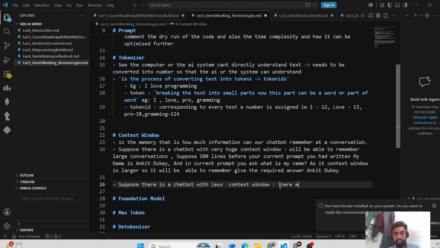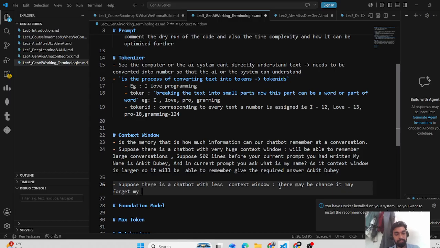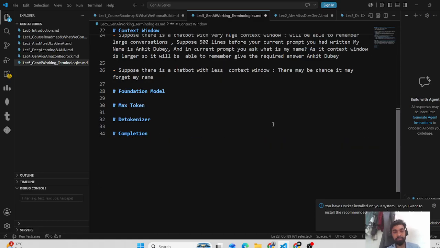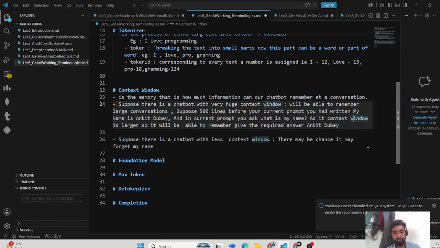There may be a chance it may forget my name, because the context window size is less. That's why it can remember only small information in a conversation. So how is this context window calculated?